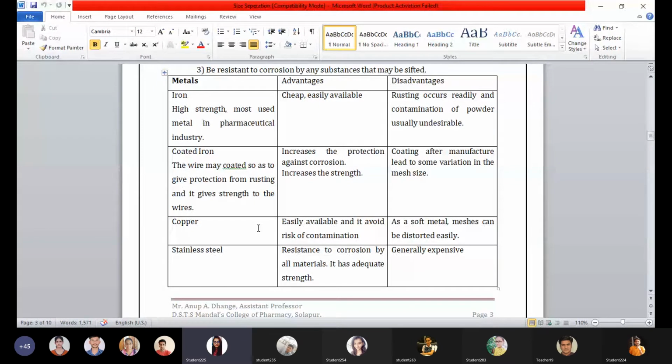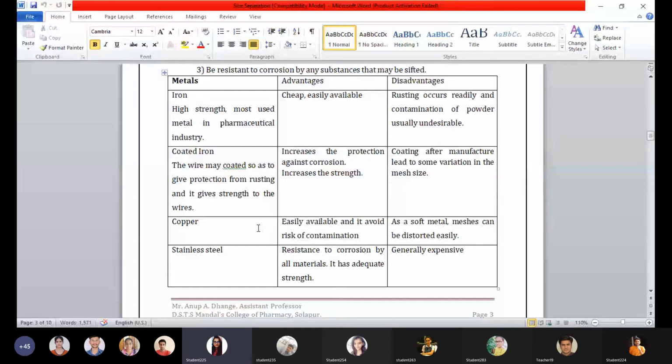The advantage is that it increases the protection against corrosion, no doubt, and it increases the strength of the metal too. But in case of disadvantage, we can see that coating after manufacture leads to some variation in mesh size as it enhances the thickness of the wire or metal. It may also affect the nominal aperture size.